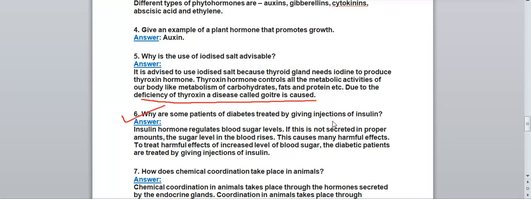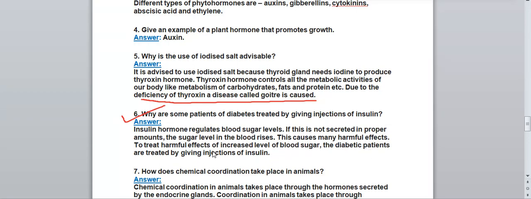And what is the function of insulin? Insulin controls the blood sugar level in our body. If it is not secreted in proper amount, the sugar level in the blood rises. If no insulin is there in the body, then what will happen? The sugar level will keep on increasing. This causes many harmful effects. To treat harmful effects of increased level of blood sugar, the diabetic patients are treated by giving injections of insulin.